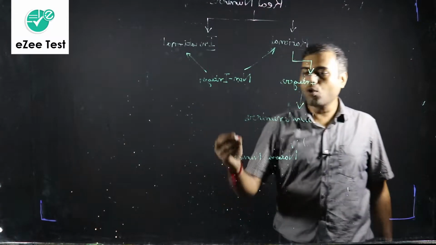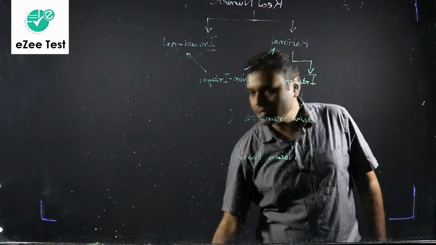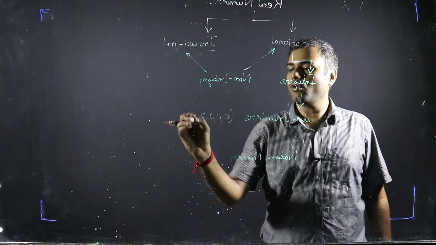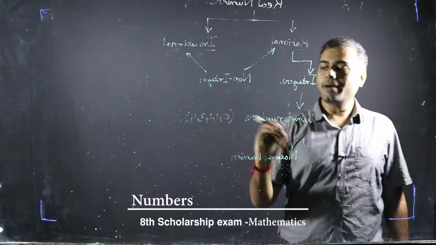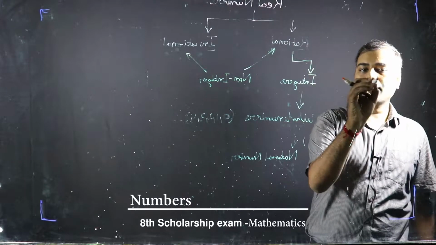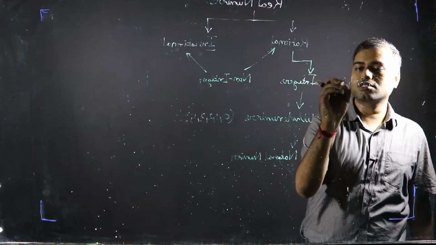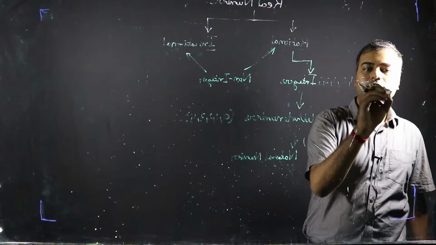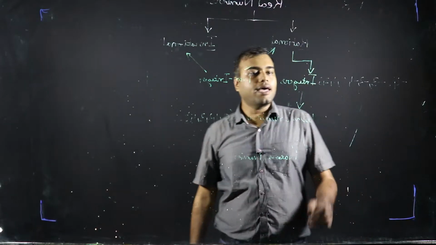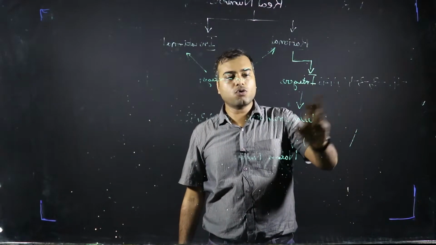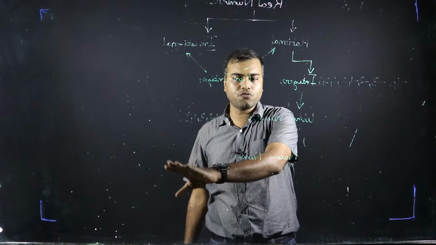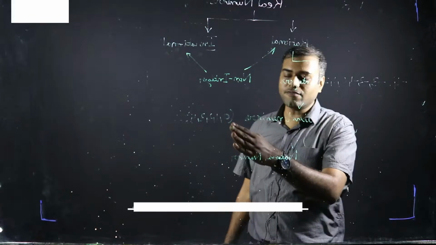Why? Because whole numbers just contain 0, 1, 2, 3, 4, right, and so on. But integers, in addition to containing all these numbers, also contain -3, -2, -1, 0, 1, 2, 3, right, and beyond -3 as well, that is -4, and so on. So integers have negative numbers, whole numbers do not have negative numbers in them. Natural numbers are basically 1, 2, 3, 4, 5, they do not have 0, whole numbers have 0 as well.